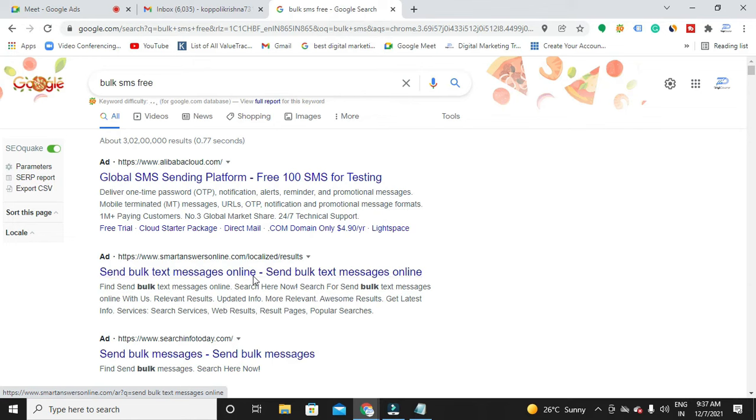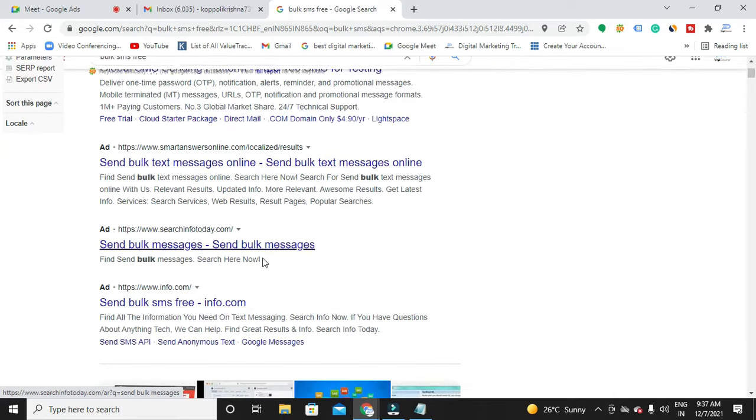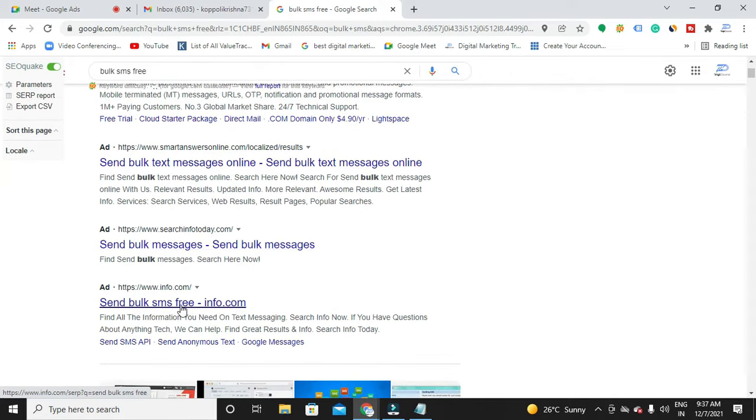We may, but we are not sure whether they are providing a free SMS plan or not, right? Whereas here, by seeing this ad, I got to know that they are providing 100 free SMS for testing. At that time, what happens? People may not click on this, and people may click on this.